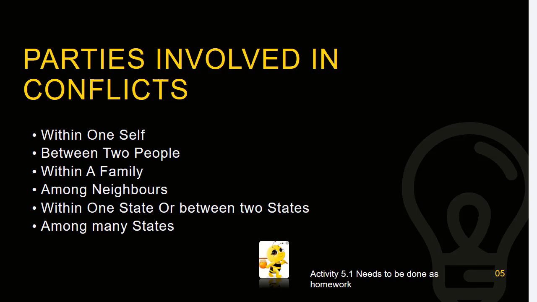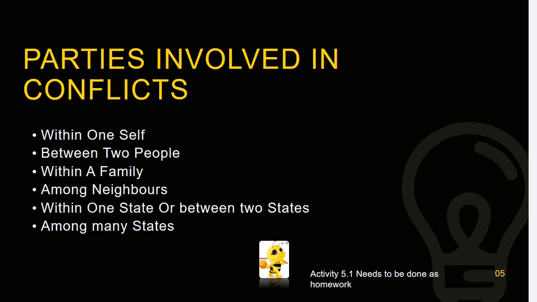Then if we are to see the conflicts among two people, even in our school life we do have conflicts among each other as students. I know there are many times when students argue with each other over a trivial matter, but after some time they come to a conclusion.